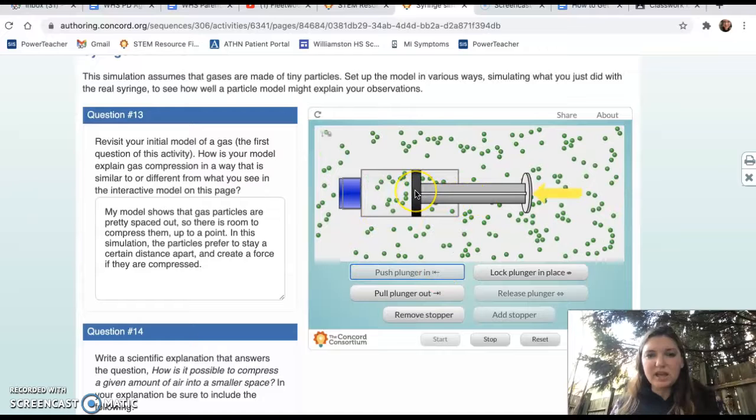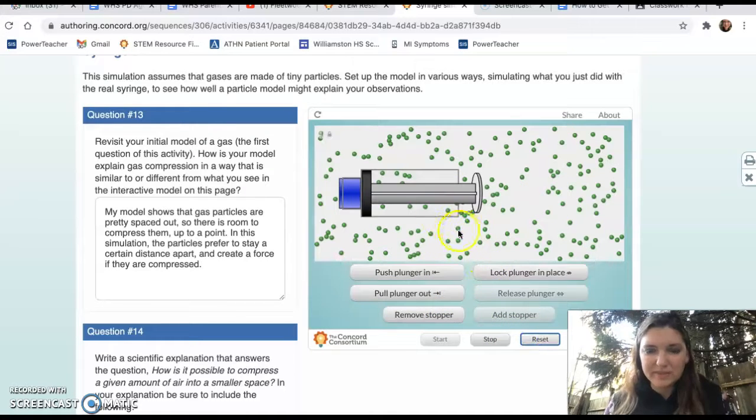But you can see that it, I think Concord just froze. Okay, so reset. Yeah, Concord has frozen. That's okay, we'll keep going.